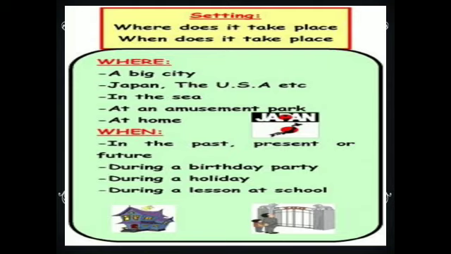So we should focus on the tense of the story very carefully. Whatever incidents you are writing in a story, you should know that if it has already happened, it is in the past tense. If it is happening right now, it is the present tense. And if it will happen in coming time, it is in the future tense. So we should be very clear while writing the story about where and when the story takes place.